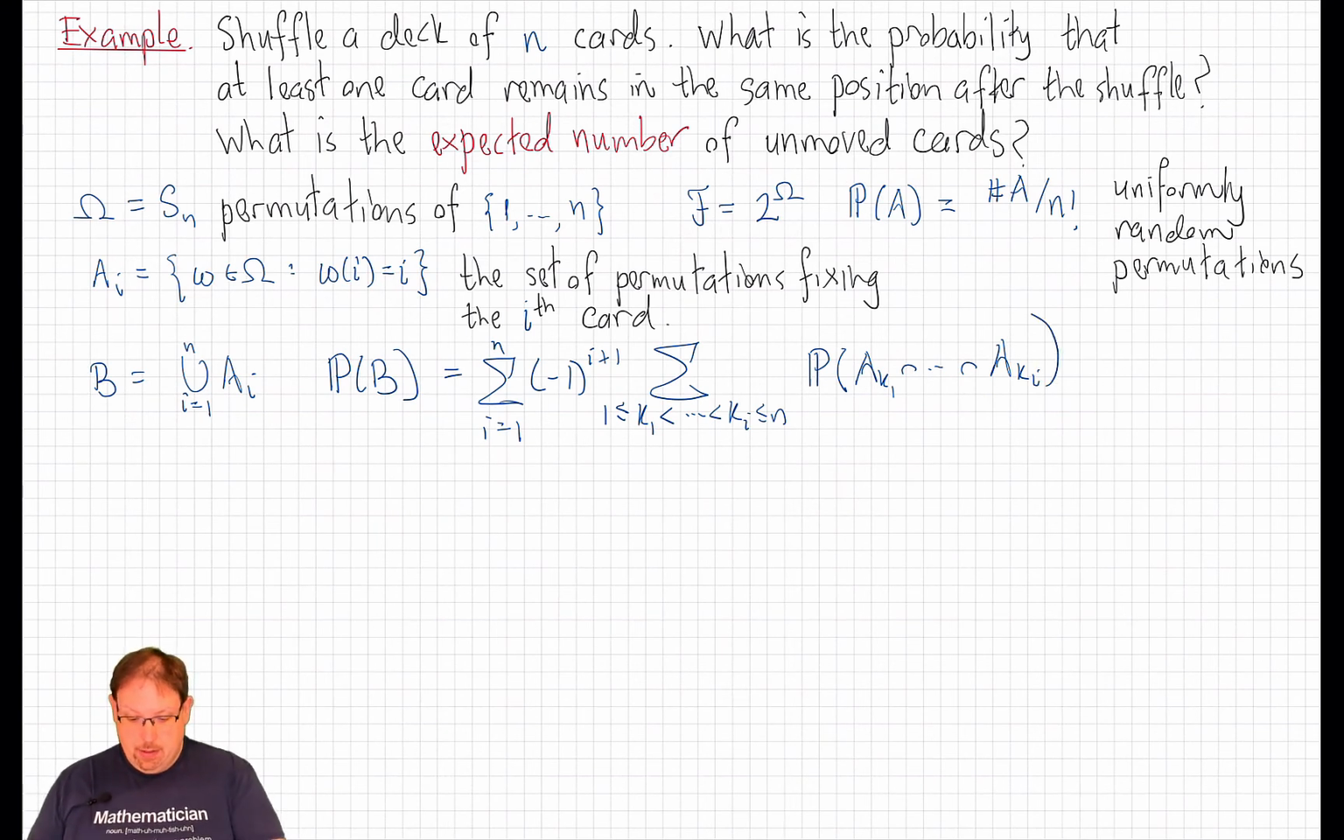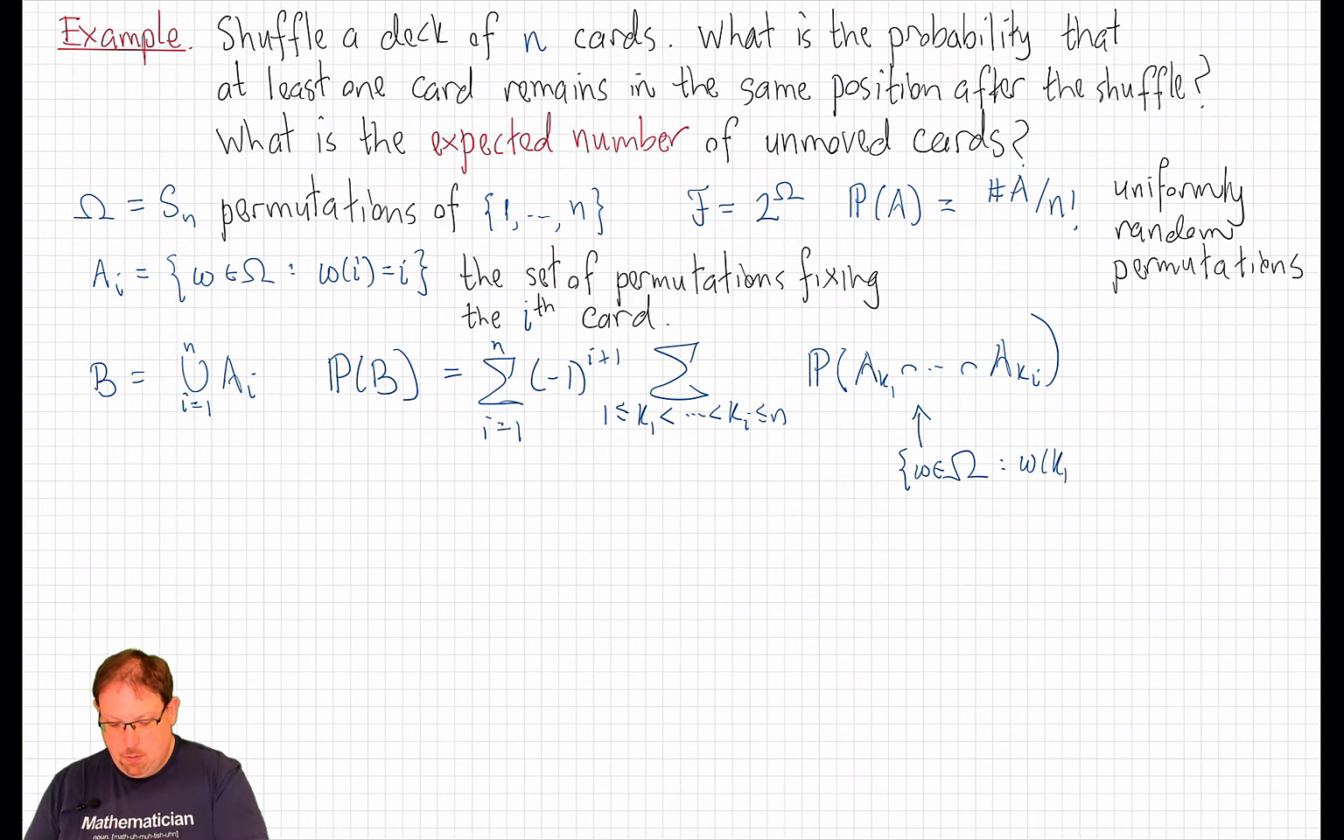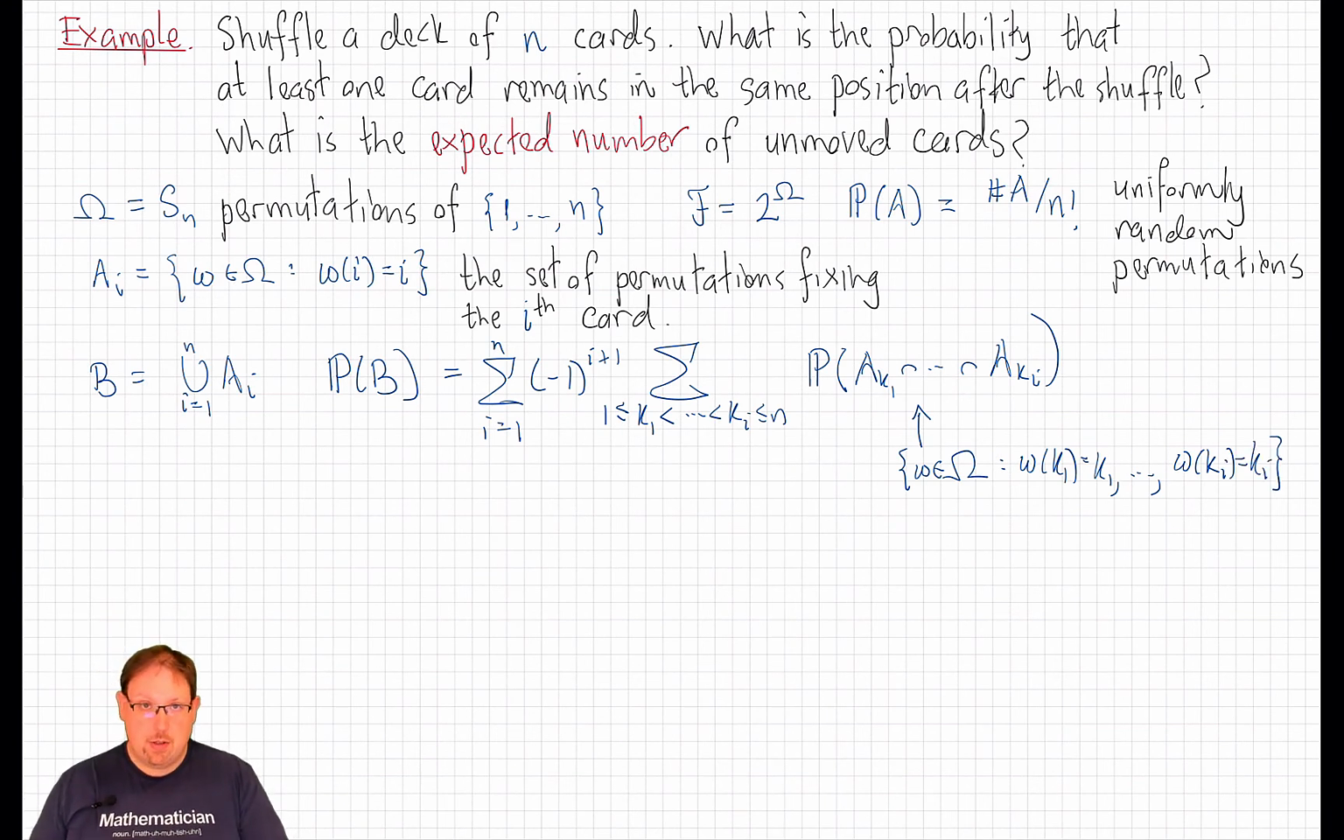All right, well, let's see what we can say about these probabilities here. So what is that event, the intersection of A_k1 through A_ki? It's the set of all permutations omega that fix k1, k2, up to ki. Well, the set of all permutations that fix those are allowed to do anything they want to all of the others. So this is in one-to-one correspondence with the set of permutations of the remaining n minus i cards.